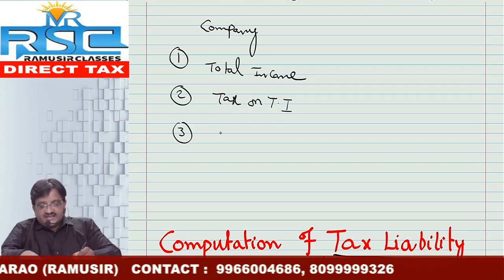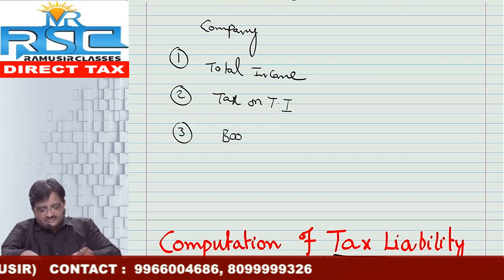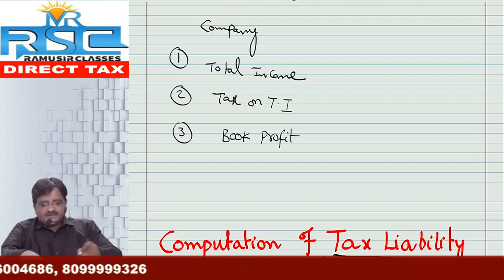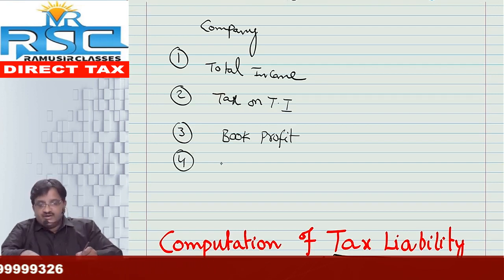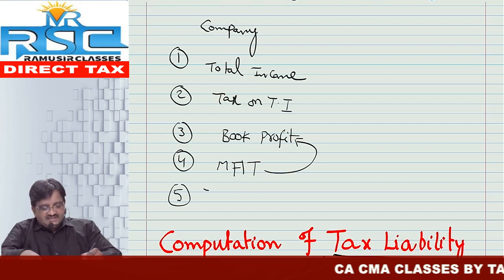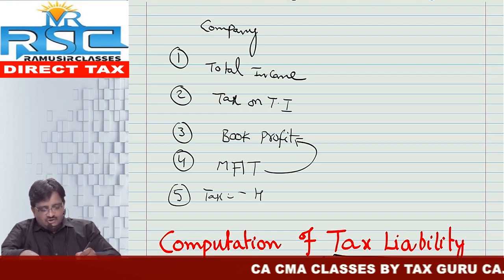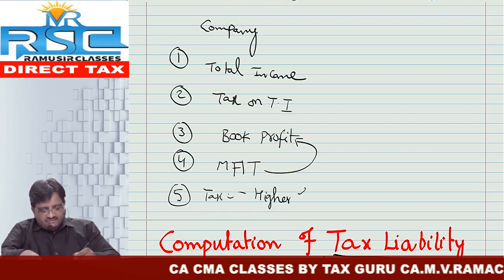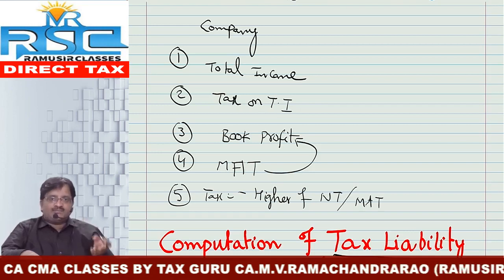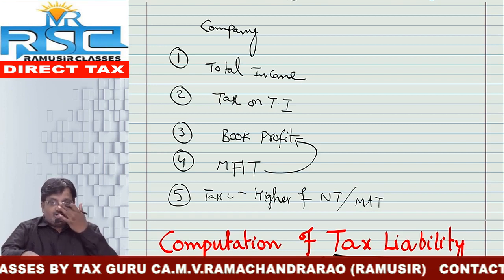Step number 3, compute book profit under section 115JB. For that, a specific procedure is there. Step number 4, compulsorily calculate MAT on the book profit. After that, you have to pay the tax liability. How much? The higher of normal tax and MAT. I repeat, normal tax as well as MAT, whichever is higher you have to pay.